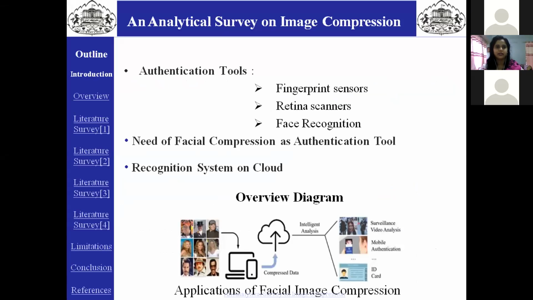Firstly, introduction. Image compression is minimizing the size of a graphics file without degrading the quality of the image. It is a type of data compression applied to digital images to reduce their cost for storage or transmission. It plays an important role due to bandwidth and storage limitations. The goal of image compression is to obtain a representation that minimizes bitrate with respect to some distortion constraint.